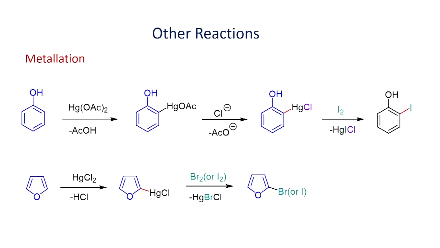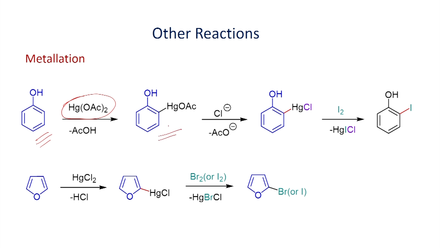Some other reactions are shown here. So, this example involves, in addition to the nitration, sulfonation, and halogenation reactions we have seen, you can also do the metallation here. When you have the phenol, phenol can be readily reacted with mercury acetate. You can get this organomercury acetate.